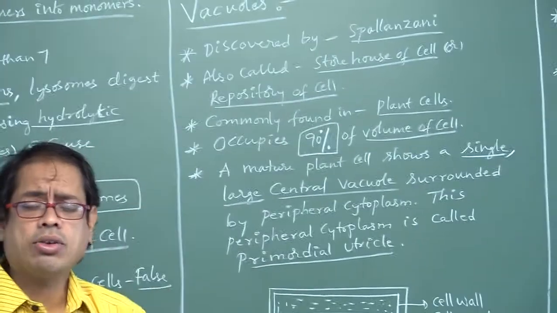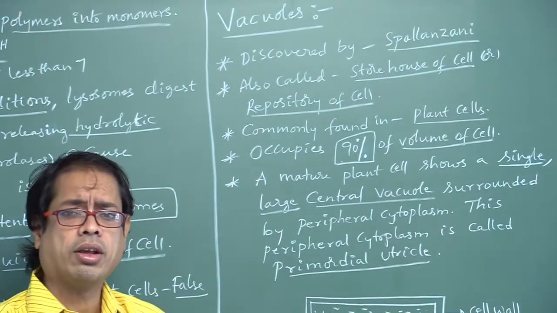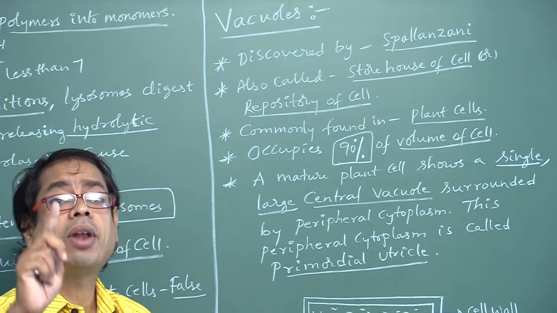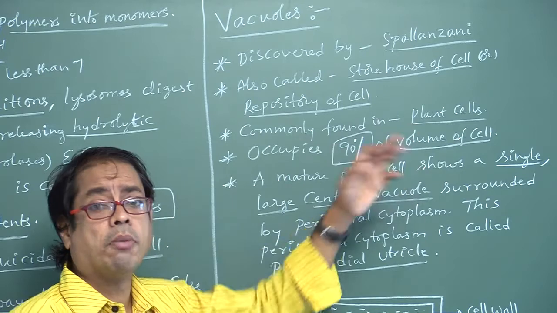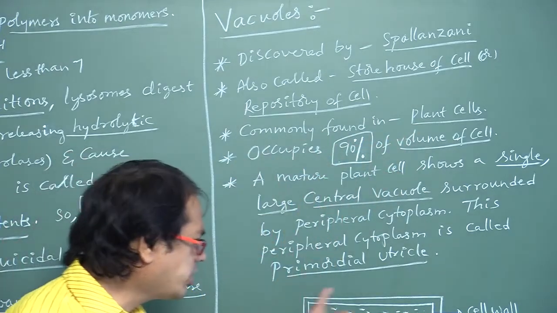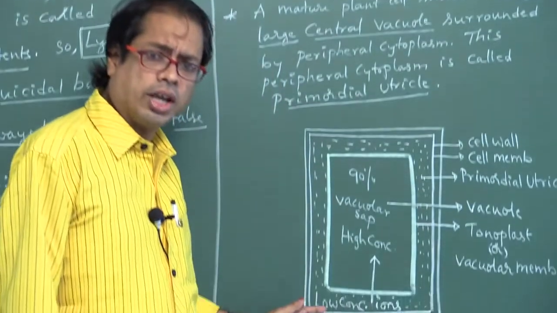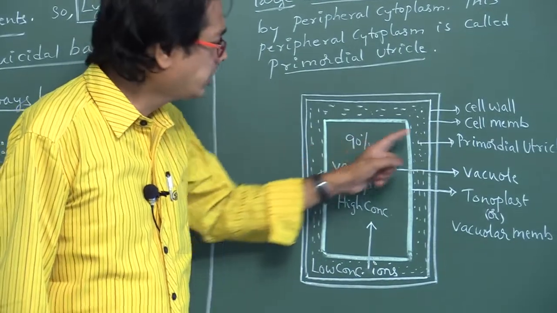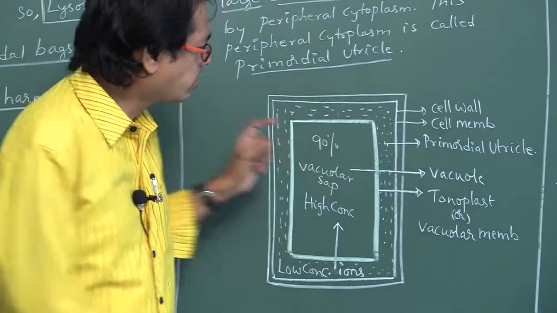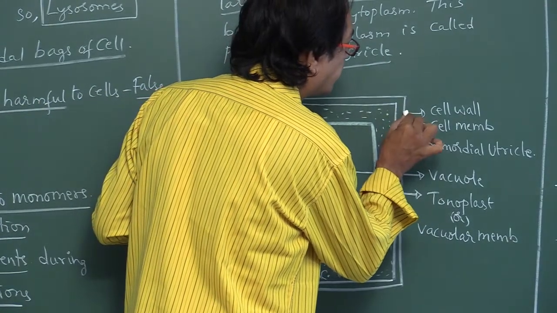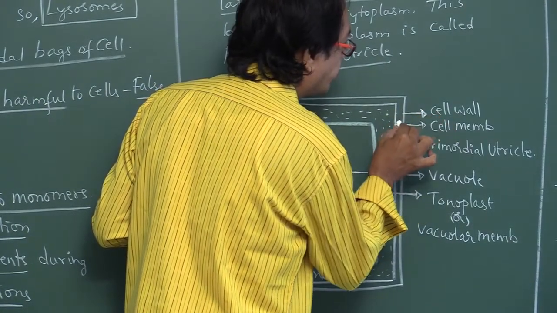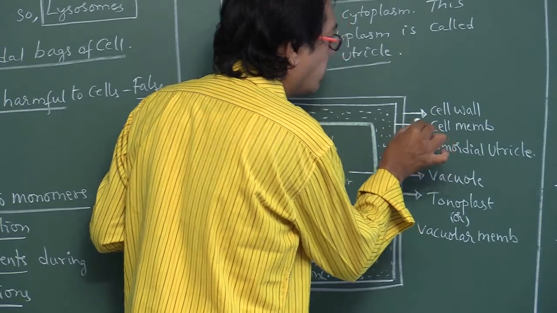These vacuoles are commonly found in plant cells. Let us suppose this is the plant cell. This is the cell wall. This is the cell membrane.